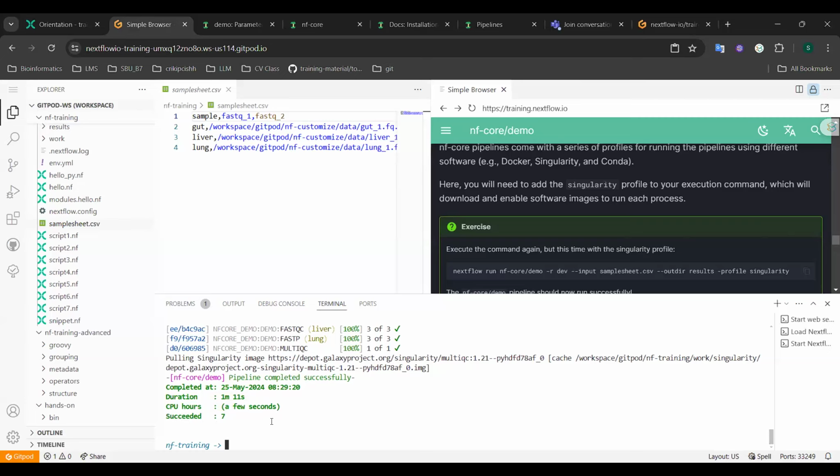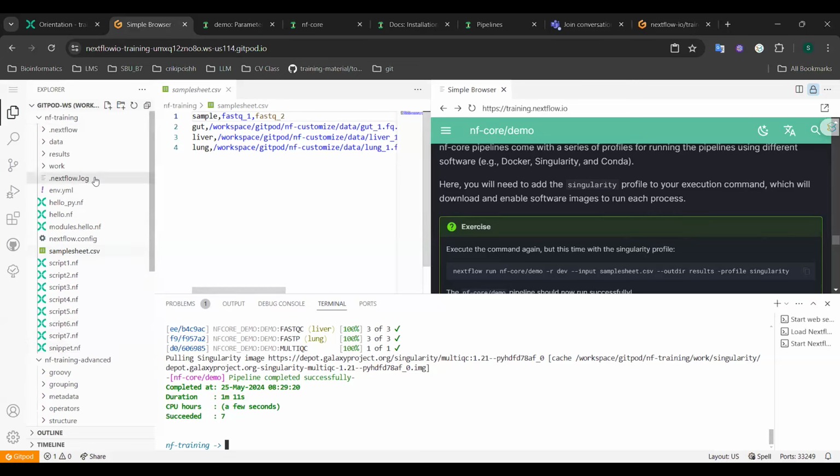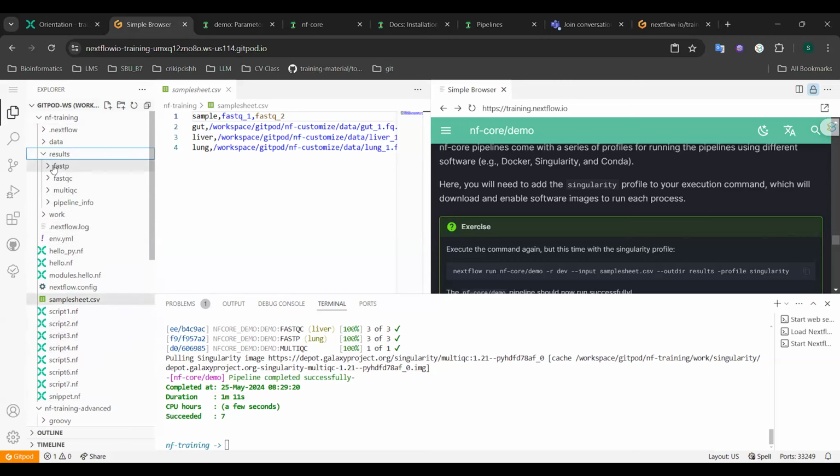Okay, so we can also see the output from each step. We can see here in the results directory. You can see the output from FastQC, MultiQC, and pipeline info.